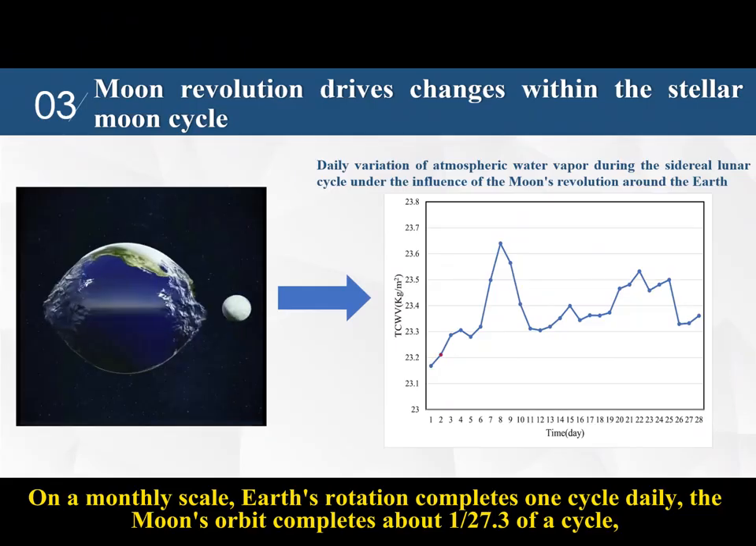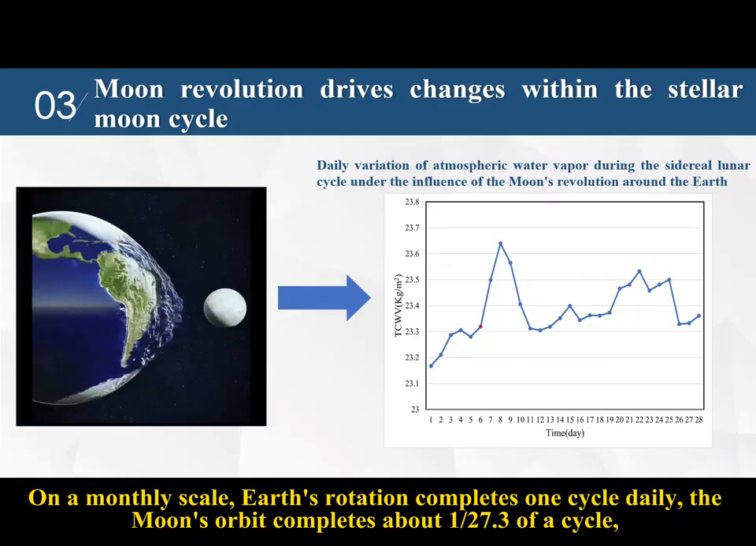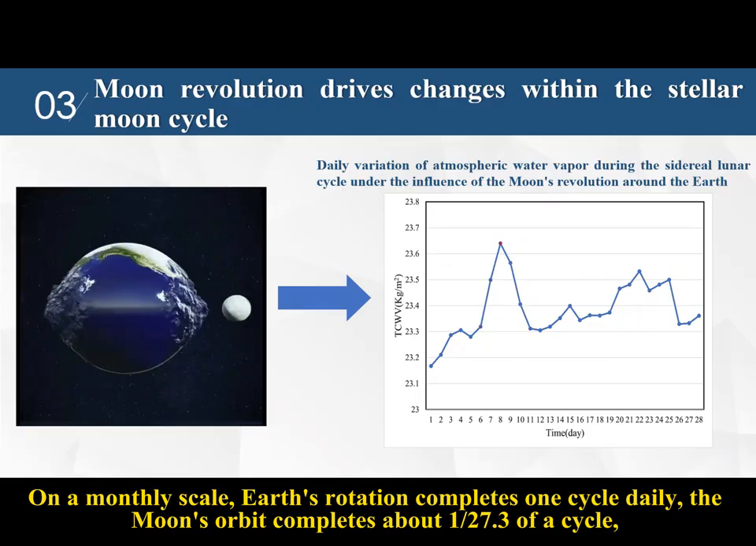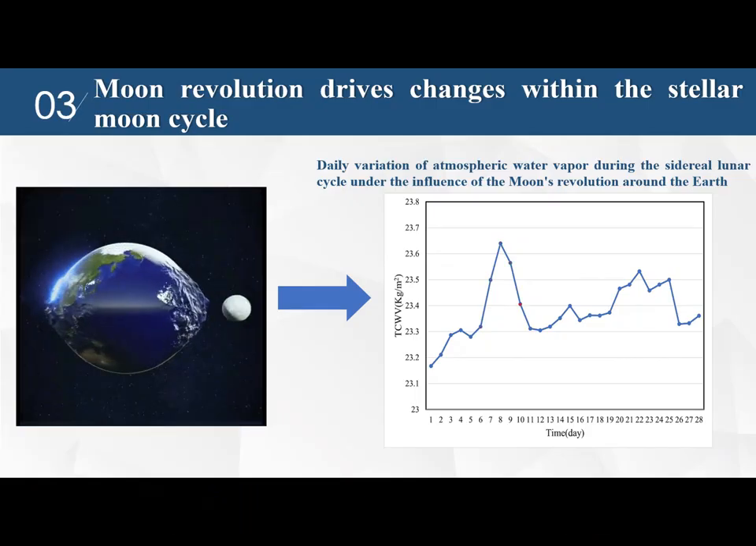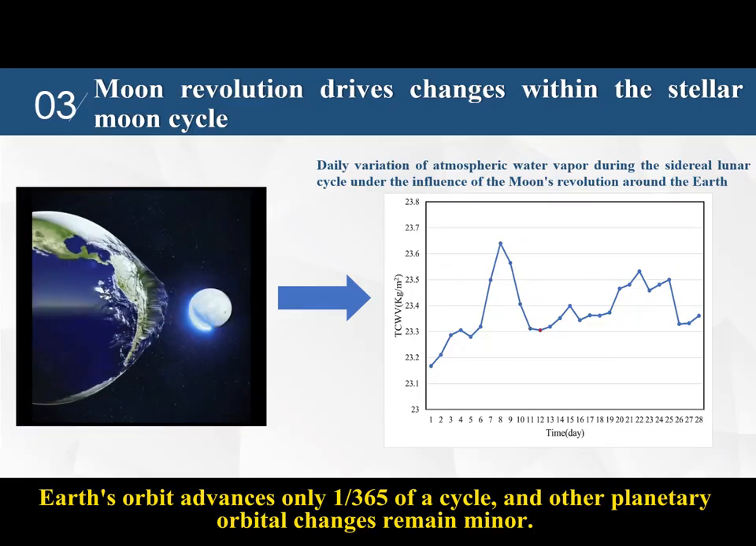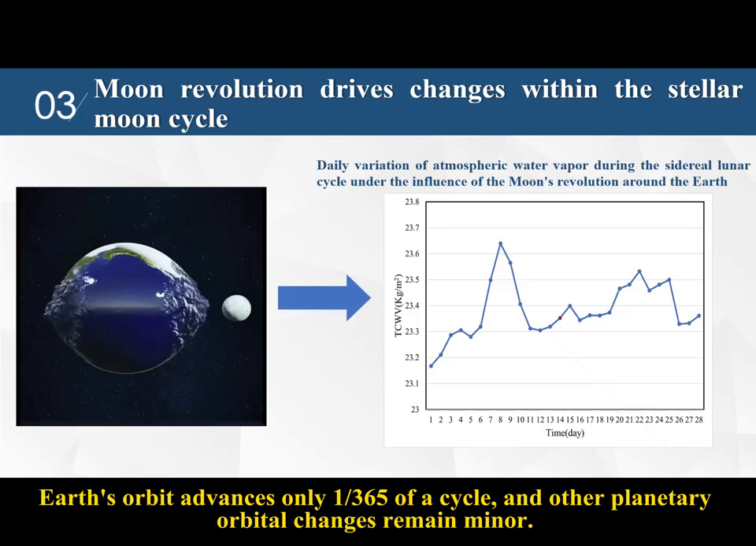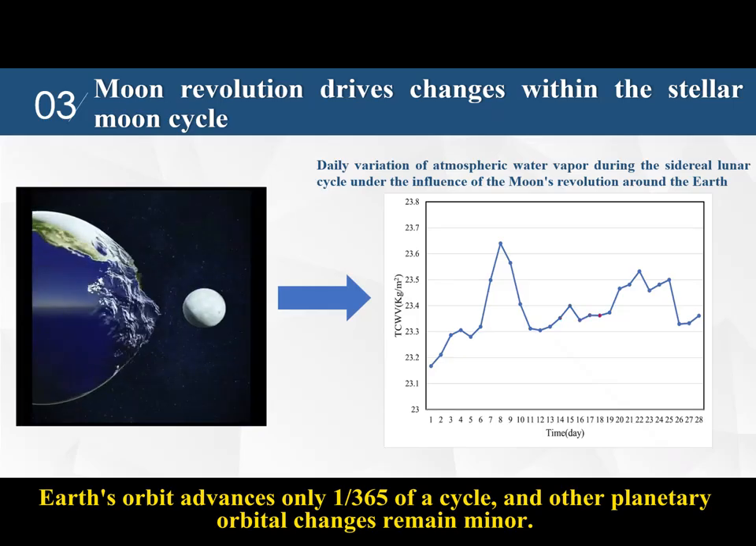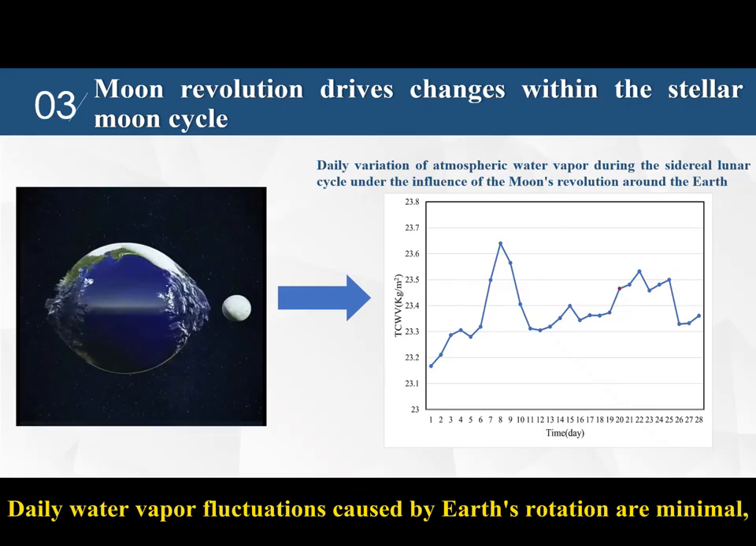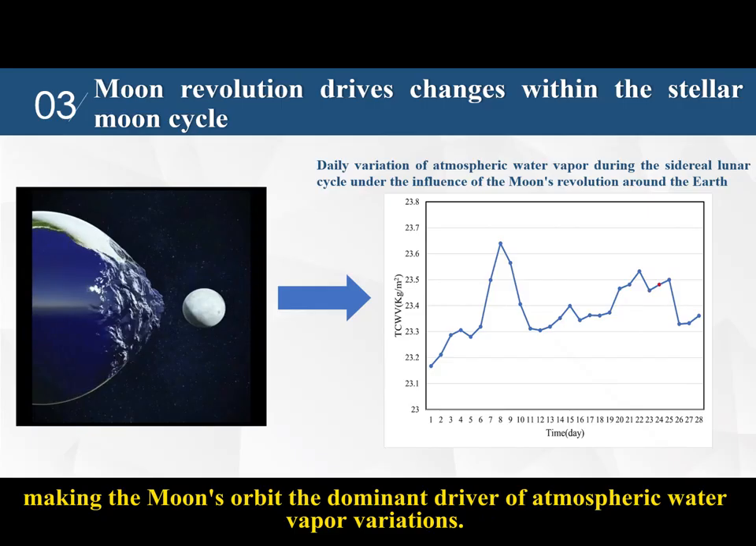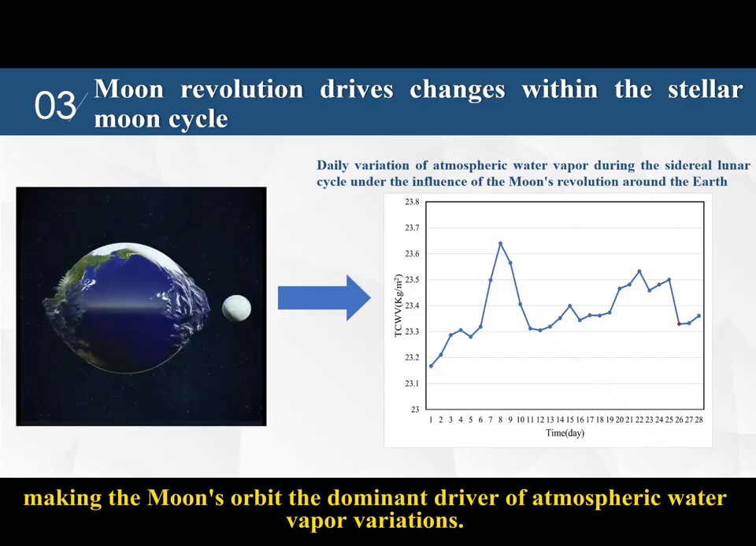On a monthly scale, Earth's rotation completes one cycle daily. The Moon's orbit completes about 1/27.3 of a cycle. Earth's orbit advances only 1/365th of a cycle, and other planetary orbital changes remain minor. Daily water vapor fluctuations caused by Earth's rotation are minimal, making the Moon's orbit the dominant driver of atmospheric water vapor variations.